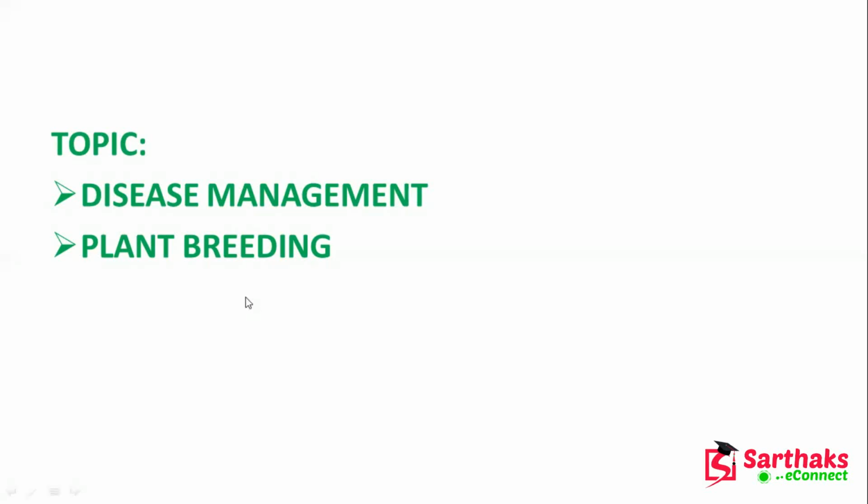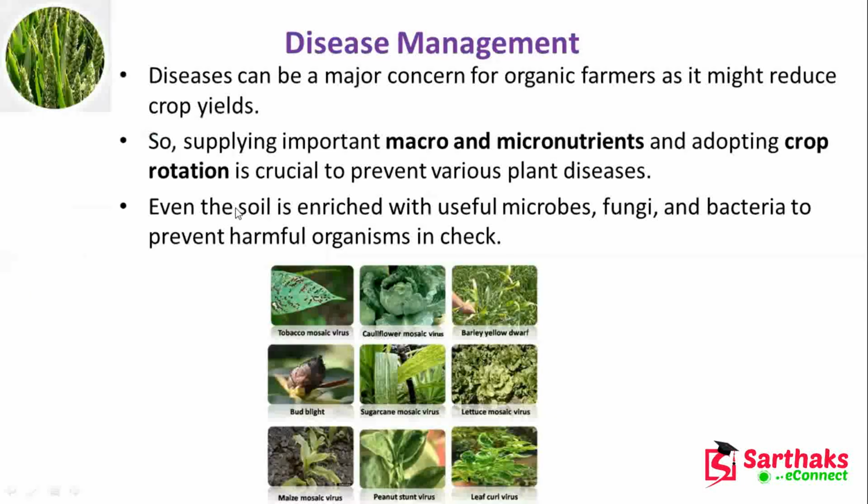Now, plant breeding also we'll study here. So first, disease management. Disease can be a major concern for organic farmers as it might reduce the crop yields, because always we have the target that yield should be very high.